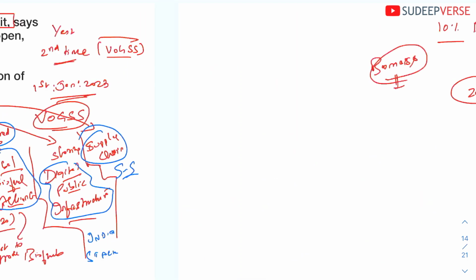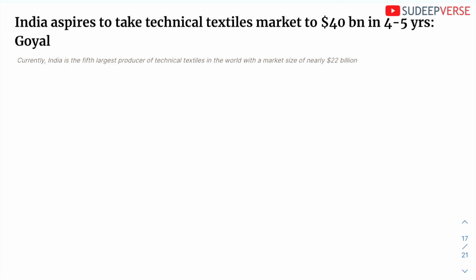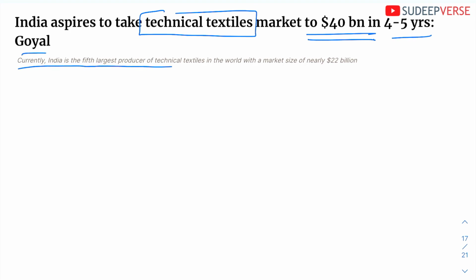Okay, the next issue is India aspires to take the technical textiles market to 40 billion in 4 to 5 years. Currently India is the 5th largest producer of technical textiles in the world with a market size of 22 billion. Okay, so India is the 5th largest producer of technical textiles.